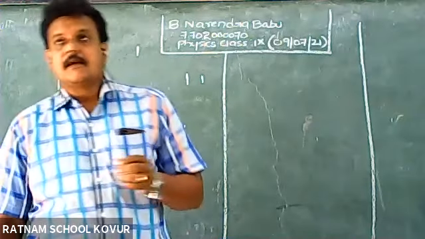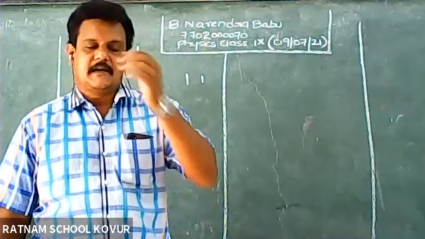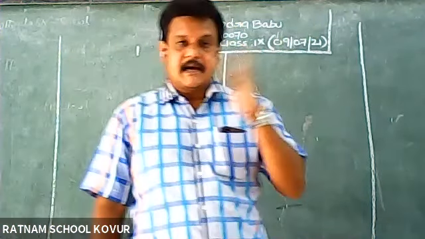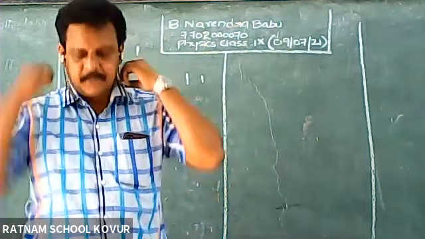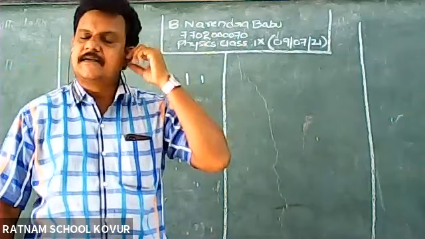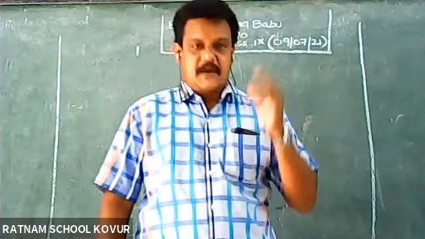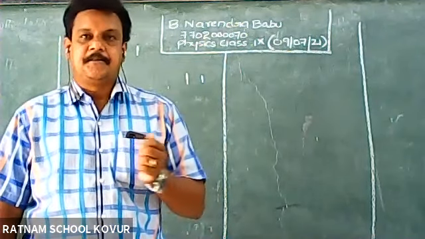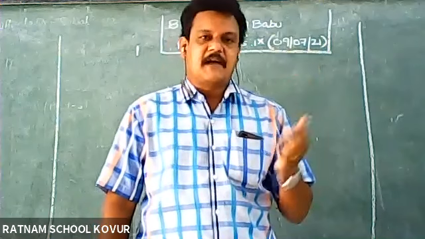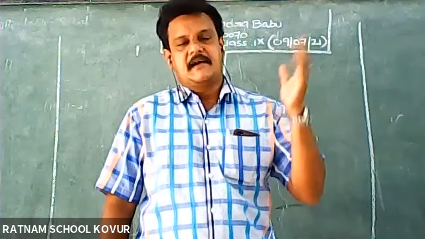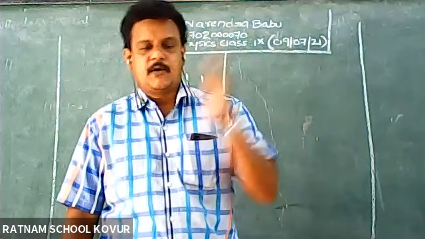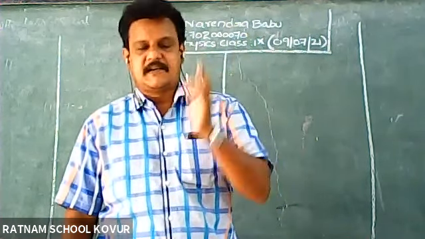So we got a gap, sir, for some days. Let us recapitulate what we have discussed in the last week class. We are seeing the definitions of speed, uniform speed, average speed, or instantaneous speed. In the same way, uniform velocity, non-uniform velocity, and you can compare uniform speed and uniform velocity just based on the formula only.